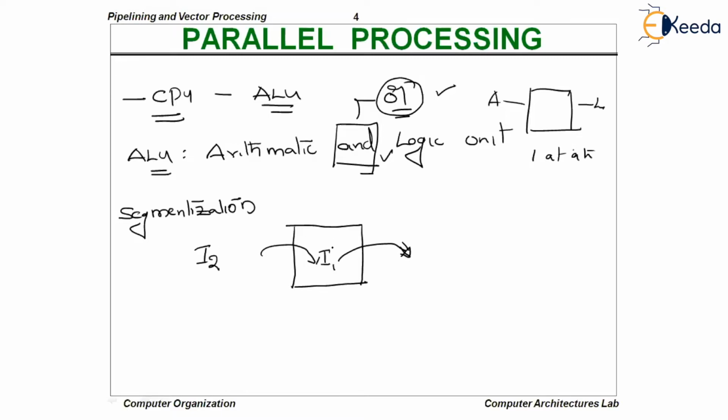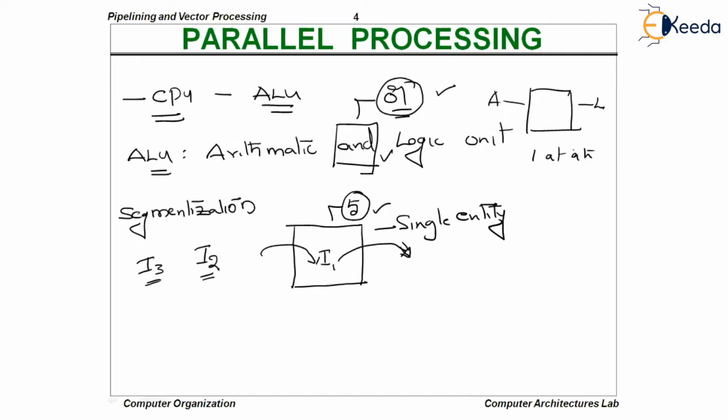Let us say that this I1, instruction 1, will take 5 clock cycles, right? So I2 will have to wait for 5 clock cycles to get its turn. Once its turn comes, then it enters into the CPU. Similarly, I3 will have to wait for both I1 and I2 to finish. Then only I3 can enter. So here, the CPU is viewed as a single entity.